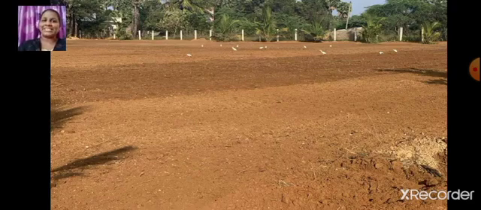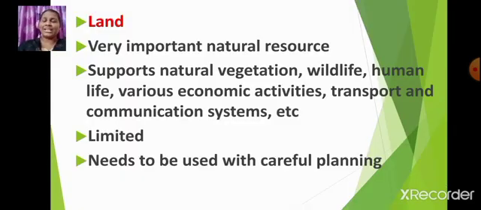Land resources. Land is a very important natural resource, isn't it, students? What's the reason? Because it supports natural vegetation, wildlife, human life, various economic activities, transport and communication systems, etc. And due to all these reasons, land is a very important natural resource. And we need to use land judiciously. Why is it so, students? Because land is limited. As land is limited, it needs to be used with careful planning.